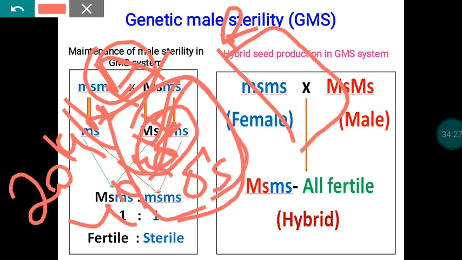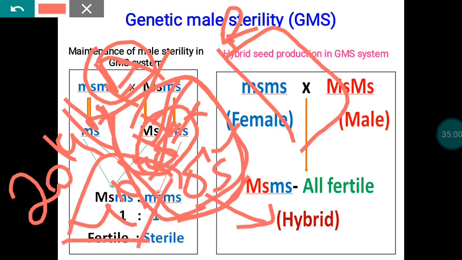So in the female rows, we have to ensure that all the plants are male sterile. Then only will the harvested material be hybrid. Otherwise, we will harvest hybrid seeds from the sterile plants, and selfed seeds from the fertile plants, so we will harvest both the A line seed as well as hybrids. To avoid that, whatever male fertile plants are there in the A line, we have to remove all of them. Because of that, we are using double the seed rate.